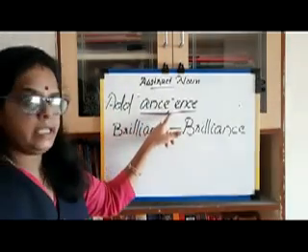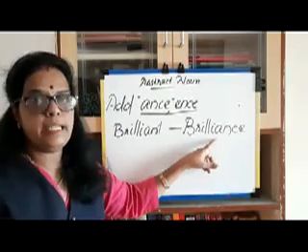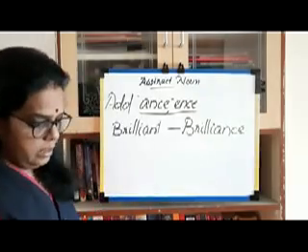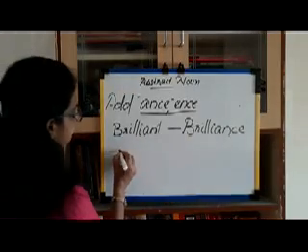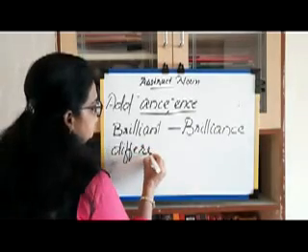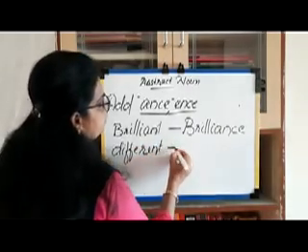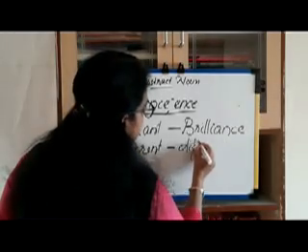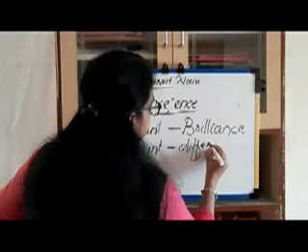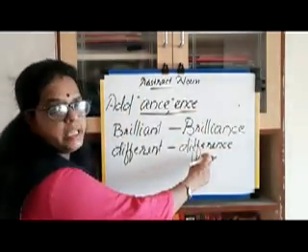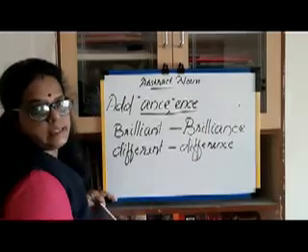We add A-N-C-E, so we get brilliance. Brilliance is an abstract noun. Next one is different. This is also an adjective. We add E-N-C-E, so we get an abstract noun, difference.